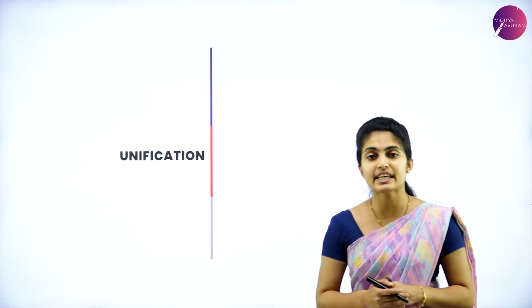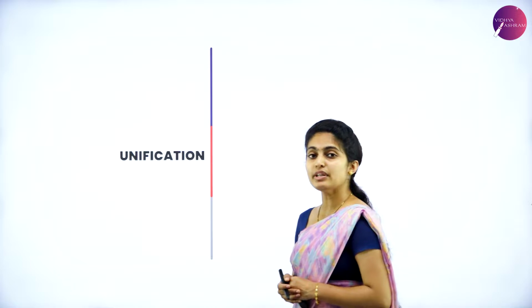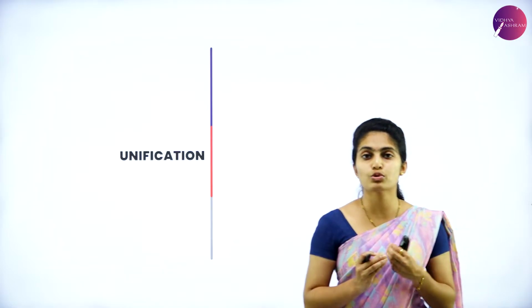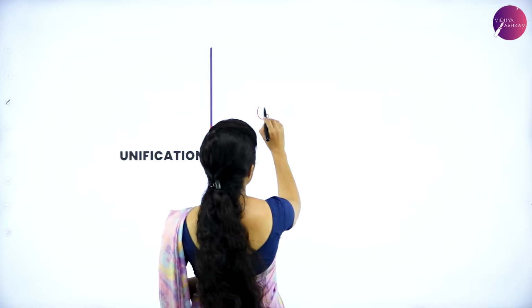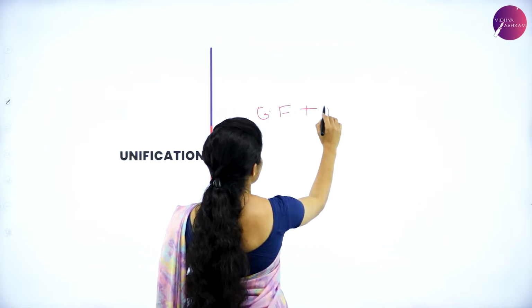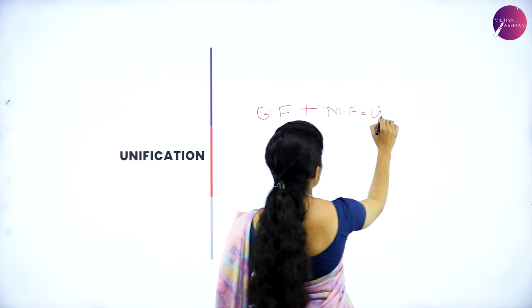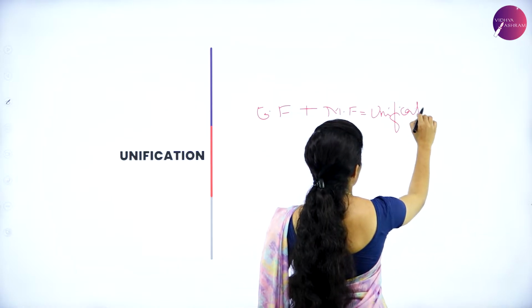Having all this, Christian Oersted gave an experiment in which a needle was placed and a current was allowed to flow through a conductor. By that, they introduced a concept called the magnetic field. The magnet is kept at the bottom, the current carrying conductor is kept at the top. So it is all about the unification that we are studying. Unification means the electric field and magnetic field together.